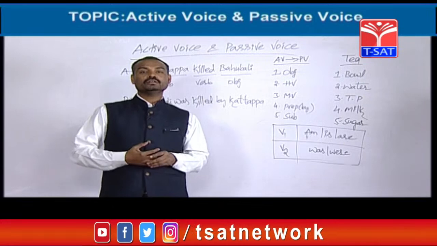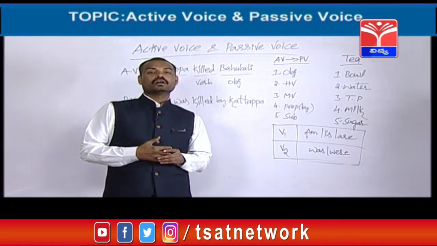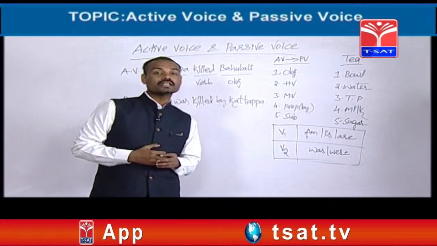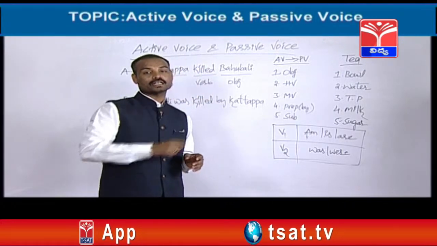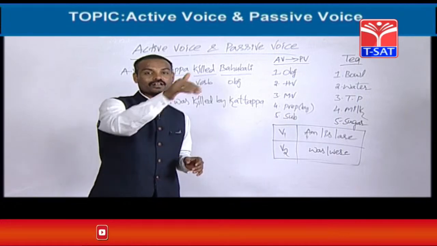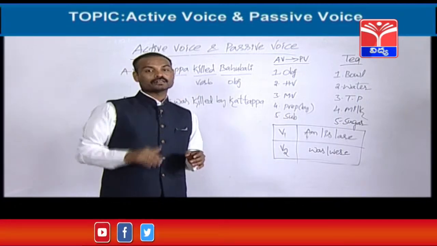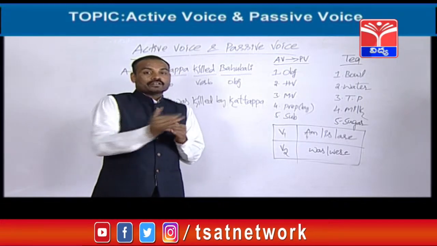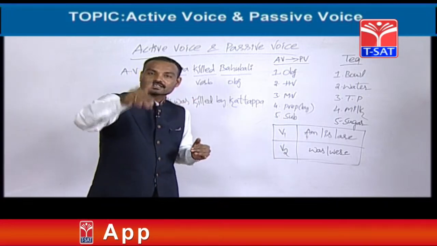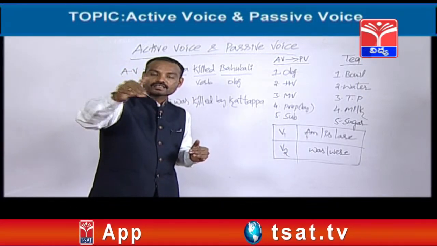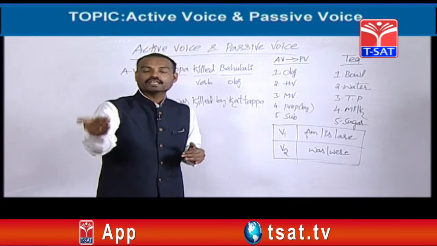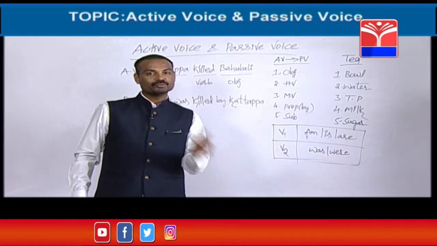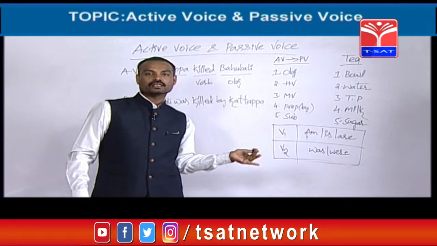Next, one more example. Hari was reading a book. It is past continuous tense. While we are learning tenses, the sentence is called past continuous tense. Hari was reading a book. While we are learning activise, passivize, the same sentence is called activise. Hari was reading a book. The passivize of this sentence is a book was being read by Hari.